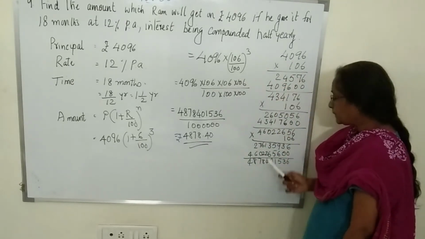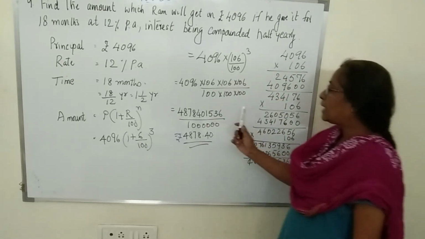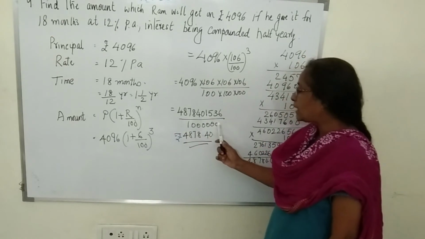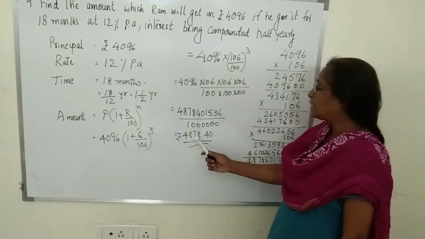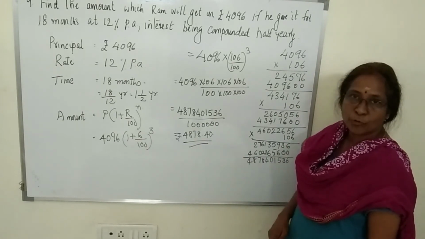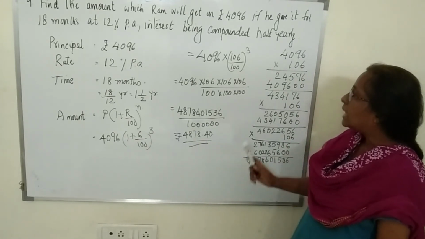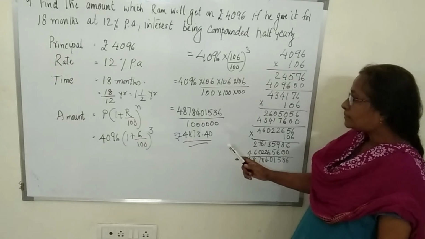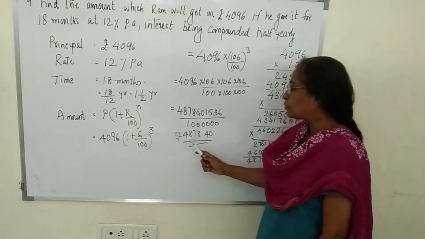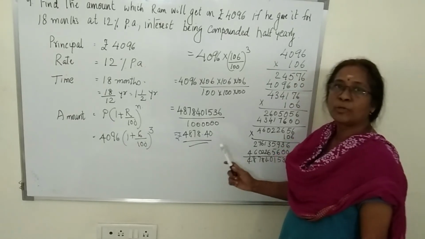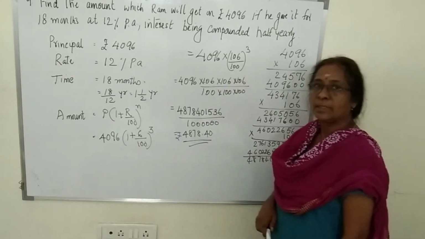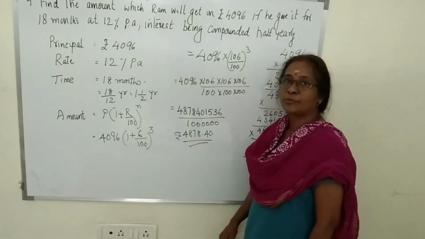We get this way multiplication, and after the multiplication you divide by this number. We get 4,878.40. That means Ram will receive rupees 4,878.40 after 18 months.